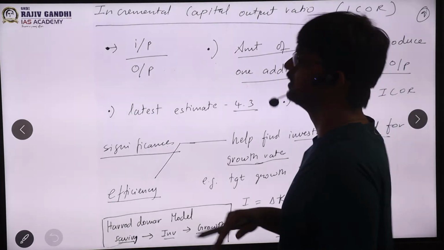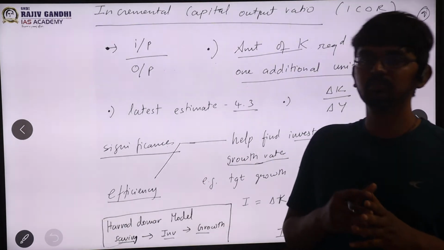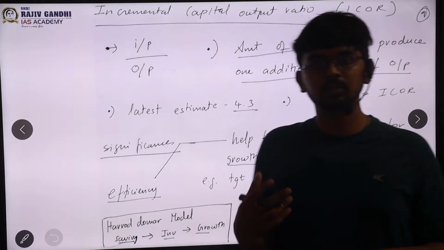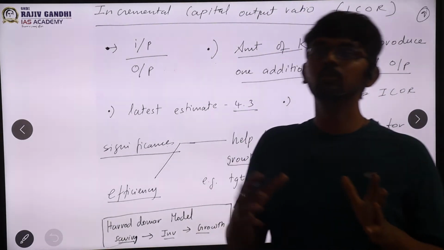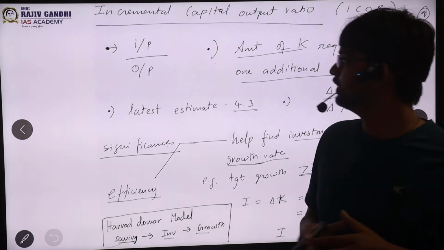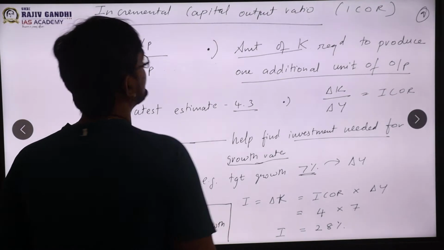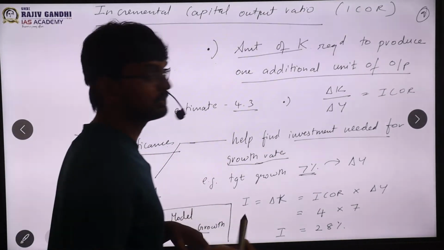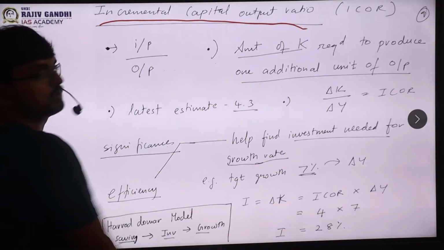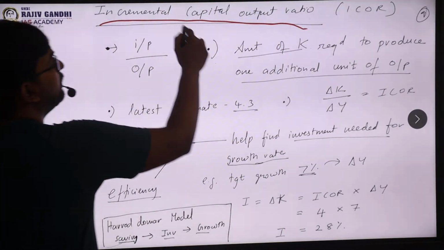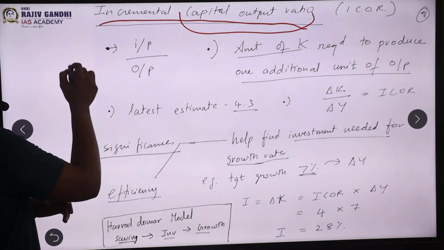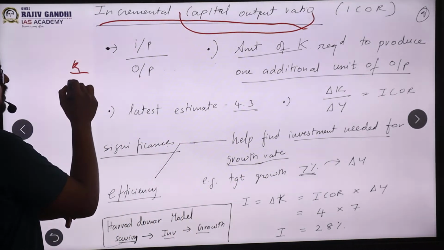Next important topic, we are just taking a detour. Since we have covered investment, we will be looking at this related topic of incremental capital output ratio, or ICOR, before going into your government, exports, imports, etc. Again, any term we'll always break down and understand. Like incremental capital output ratio. Clearly see this capital output ratio. That means what? Capital by output. So we are essentially saying capital by output, sir.